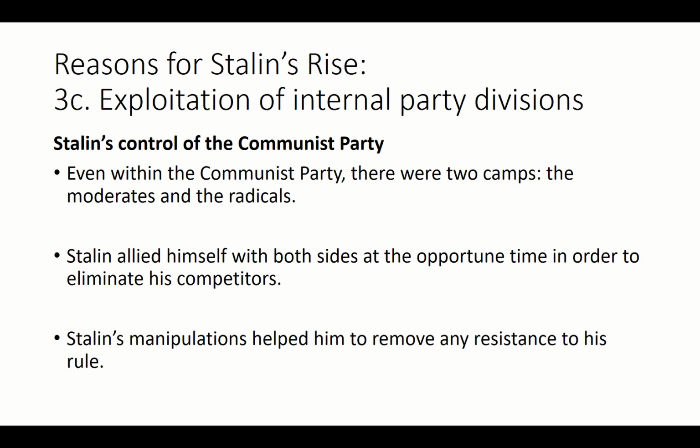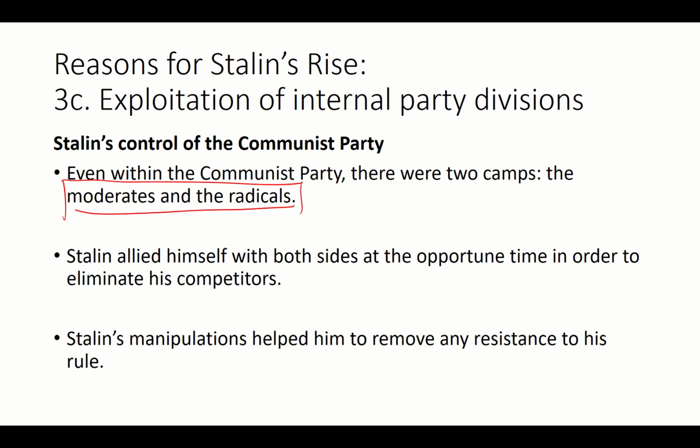Finally, we come to the last point now. Within the Communist Party, we see that at first everybody liked Lenin. Then after Lenin passed away, we have Stalin, we have Trotsky, we have two camps. But they are not the only two camps. They are the moderates and the radicals. What are these? Please go and read the textbook. It's inside there. Basically, moderates are those people who believe in, shall we say, traditional communism, whereas the radicals are more hardcore. The point is that there are two different types of communism being pushed.